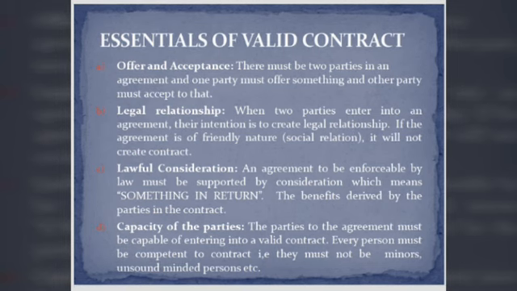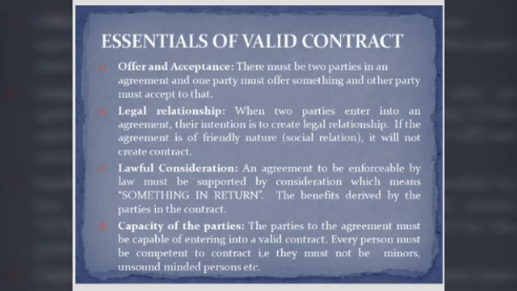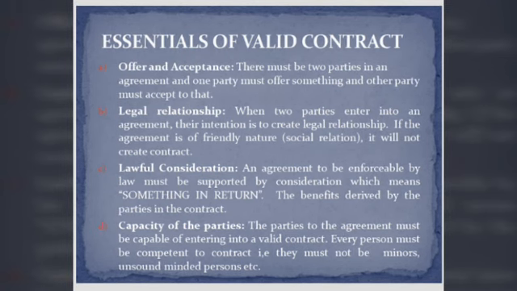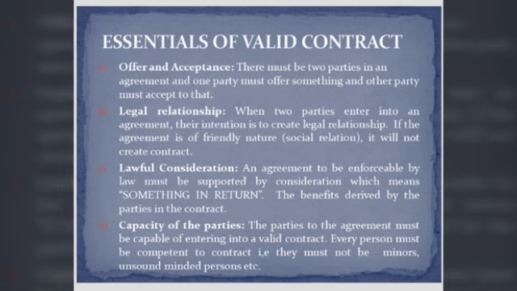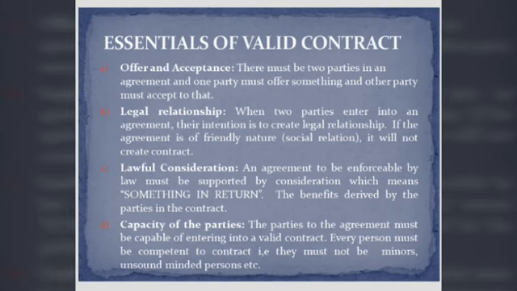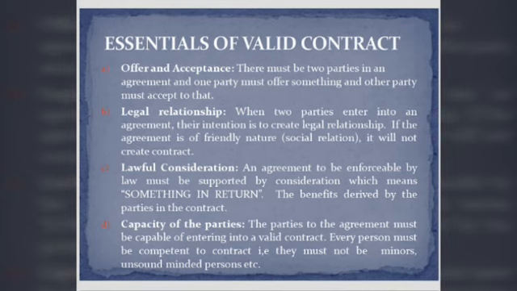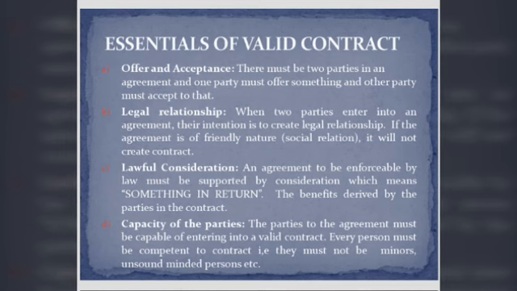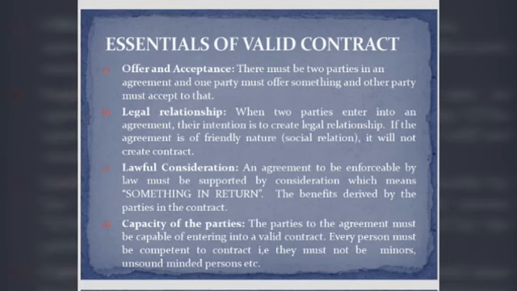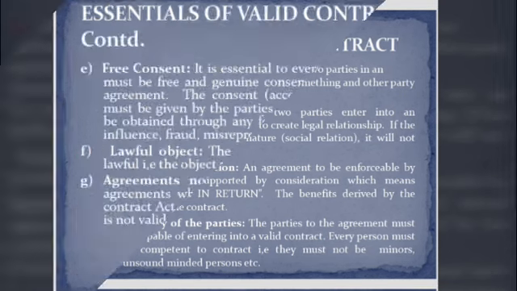Next one is capacity of the parties. The parties entering into the agreement must be capable of entering into a valid contract. There is a qualification to enter into a valid agreement. This is called capacity of the parties. Every person must be competent to contract. That is, they must not be a minor. They must not be an unsound-minded person. The parties must have some basic qualification to enter into an agreement. This is regarding capacity of the parties entering into the contract.